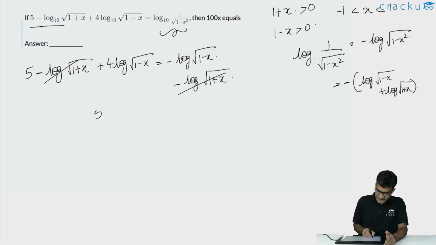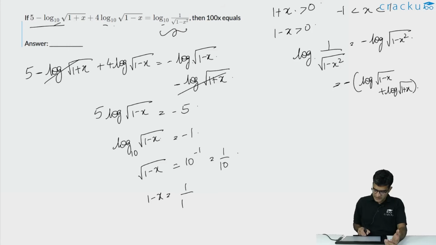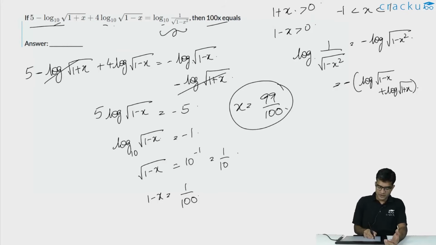This would imply that 5 times log of square root of 1 minus x is equal to minus 5, or the value of log of square root of 1 minus x to the base 10 is equal to minus 1. Earlier we did not include the base because all the bases were the same and they are equal to 10. So this would imply that square root of 1 minus x is equal to 10 to the power minus 1, which is equal to 1 by 10. Or the value of 1 minus x is equal to 1 by 100. Or the value of x is equal to 99 by 100. So the value of 100x will be equal to 99.